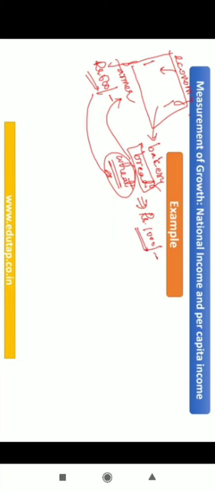Now you need to answer this question: what is the GDP of this particular economy? As far as the definition is concerned, GDP is nothing but the total value of the final goods and services that are produced within a country. Since we are referring to gross domestic product, domestic, we are concerned only with the activities and goods produced within the territorial boundary of a particular country.